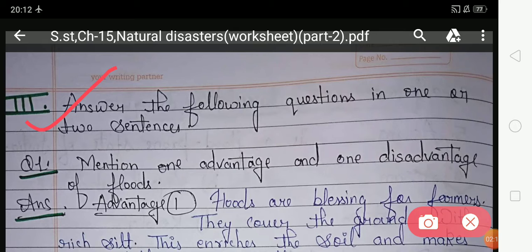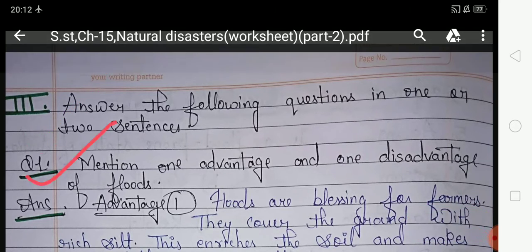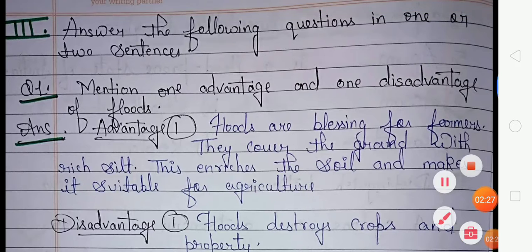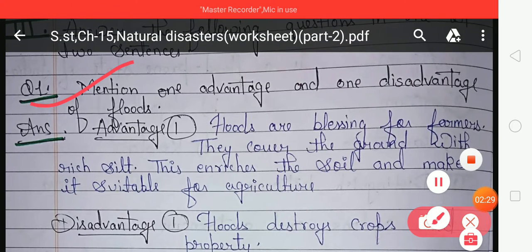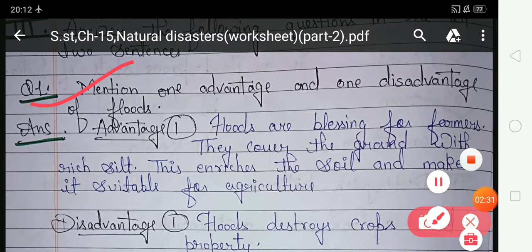Answer the following questions in one or two sentences. It means in this exercise you have to answer according to the given question, and your answer should be in only one or two sentences. Look at the first question. Mention one advantage and one disadvantage of flood. So students, in this question you have to write about one good effect and one bad effect of flood. So look at the answer.